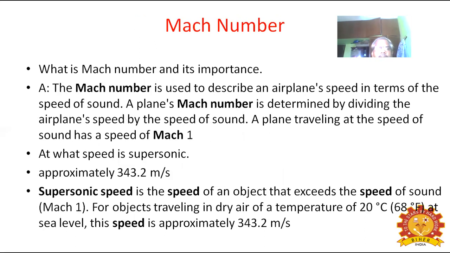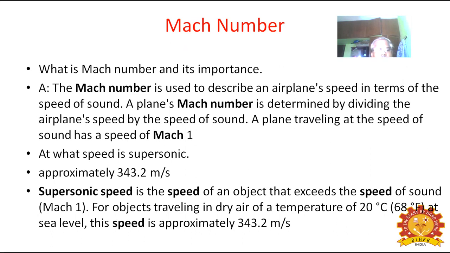Next, we will see Mach number, and its importance. The Mach number is used to describe an aeroplane's speed in terms of the speed of sound. A plane's Mach number is determined by dividing the aeroplane speed by the speed of sound. Already we discussed the velocity of the object divided by velocity of sound. Here we are telling velocity of aeroplane divided by velocity of sound. A plane traveling at the speed of sound has a speed of Mach number 1.